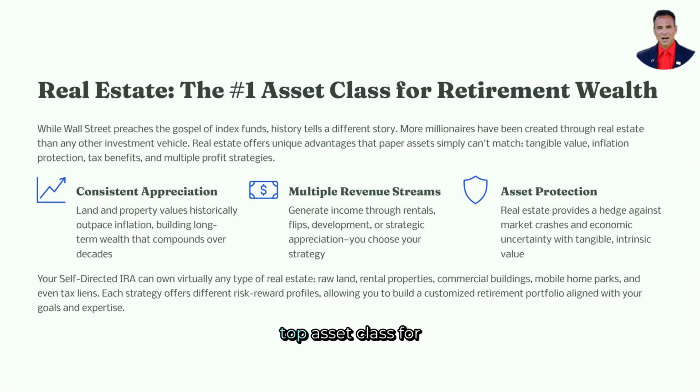Real estate is the top asset class for retirement wealth, surpassing index funds. It offers tangible value, inflation protection, and tax benefits. With consistent appreciation, multiple revenue streams, and asset protection, real estate hedges against market crashes. A self-directed individual retirement account can own diverse real estate types, enabling a tailored retirement portfolio.